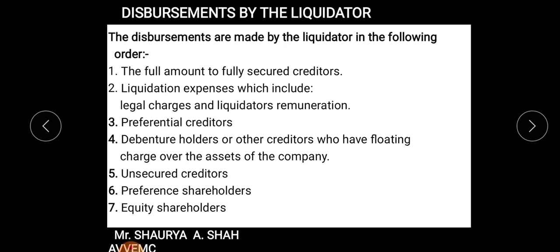After you pay all those four, you need to pay unsecured creditors. Unsecured creditors are paid after preferential creditors, then preference shareholders and equity shareholders. So this is the order of payment which is done by the liquidator. Just go through it once again.